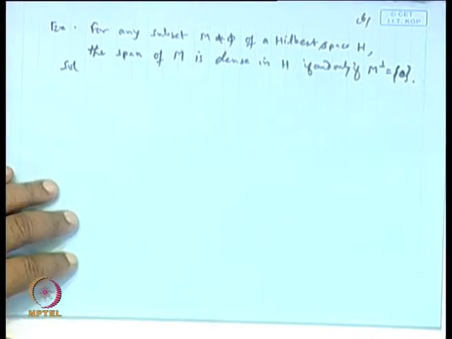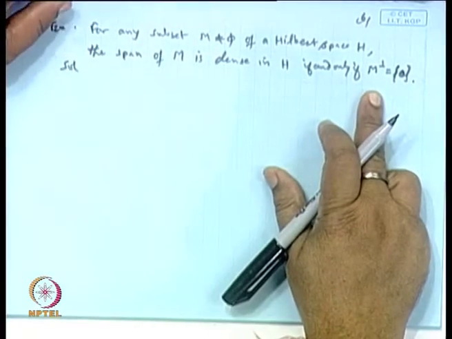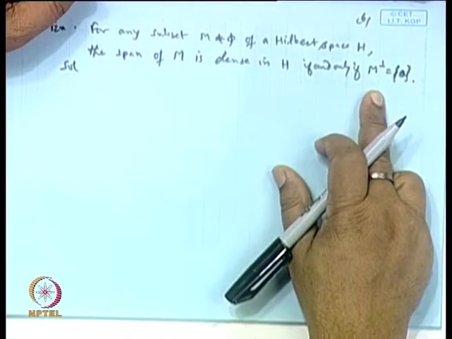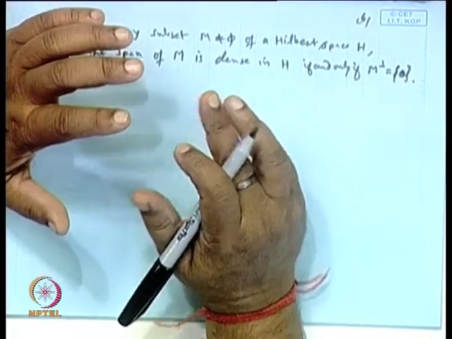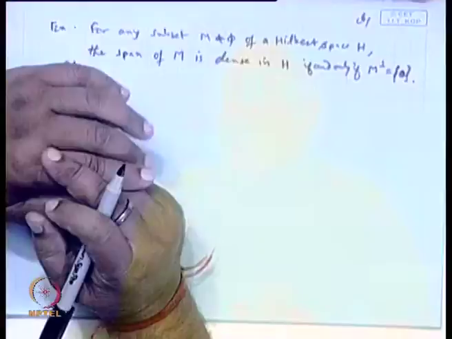Solution. So, if the annihilator of a set M comes out to be 0, then that set M will span the entire space H. That is, the closure of the span of M will be H.